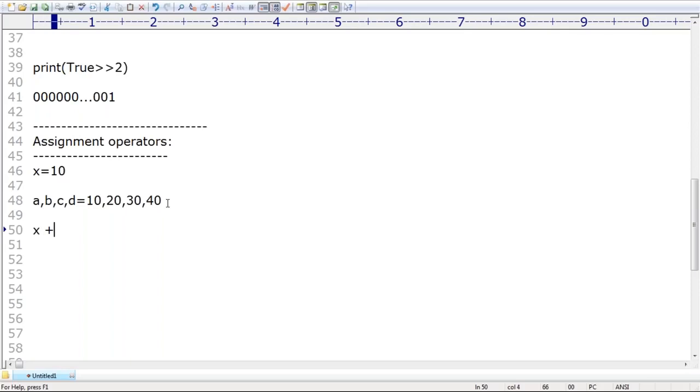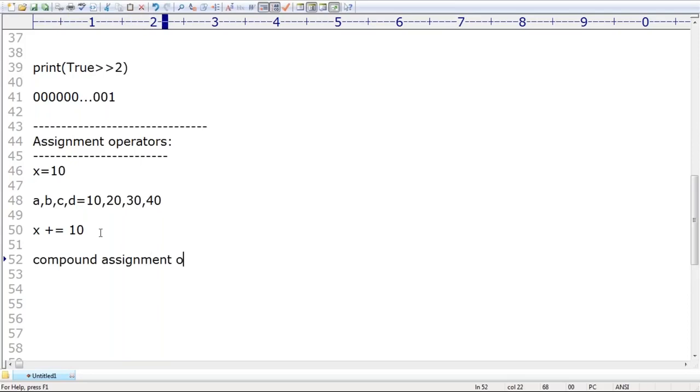Somewhere you may see x plus equal to 10. Have you ever seen this type of thing? Assignment with some other operator. This is nothing but a compound assignment operator. Are you getting it? Compound assignment operator.